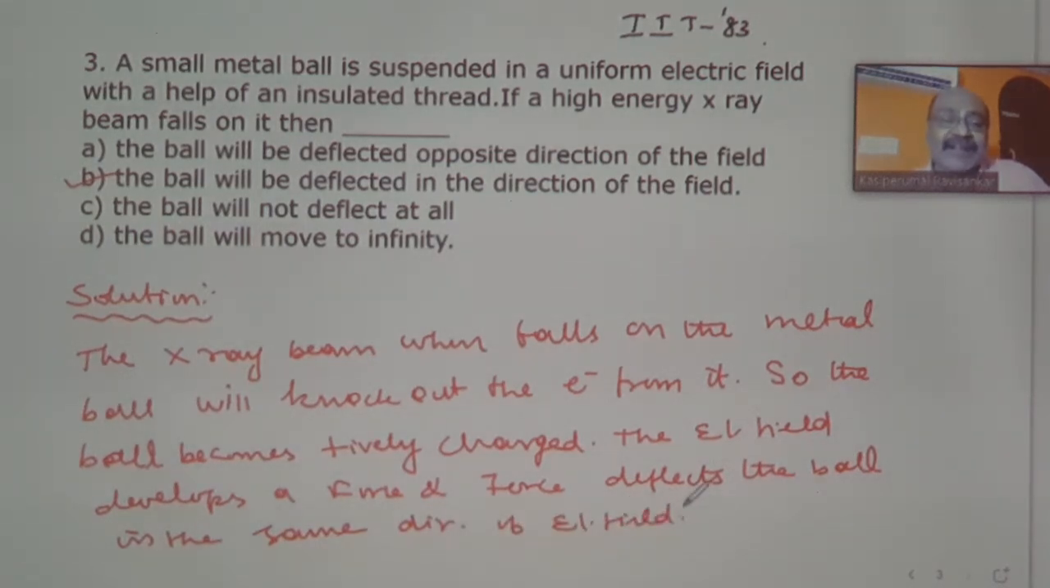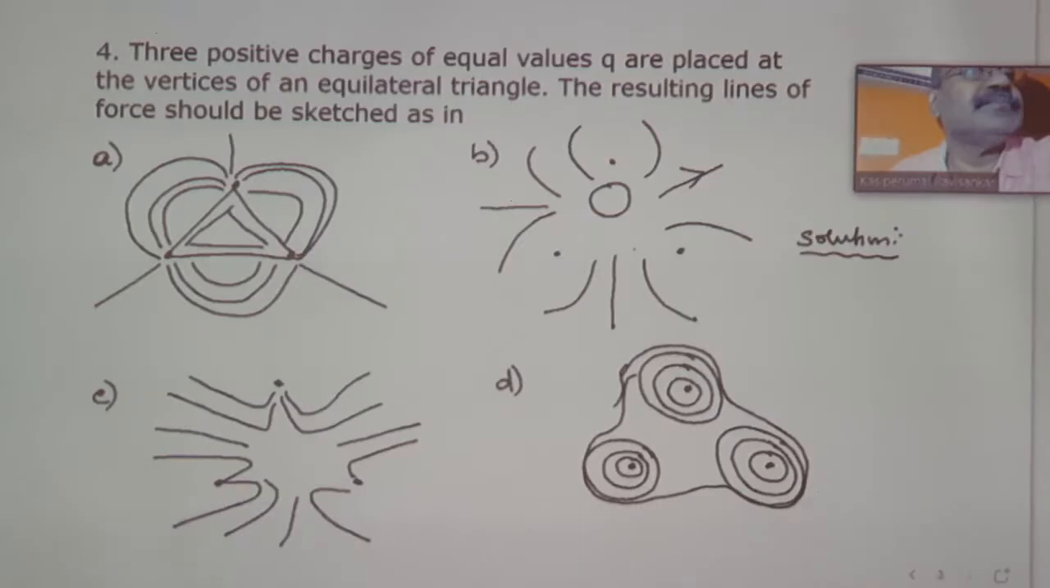Hope you should have understood. When the X-ray beam is made to fall on the ball, it gets ionized. That is, electrons are being removed, so the ball becomes positively charged. That positively charged ball, now available in the uniform electrical field, will experience a force. The force experienced by a positively charged body will act in the same direction as the electrical field. So the answer is the ball will be deflected in the direction of the field.